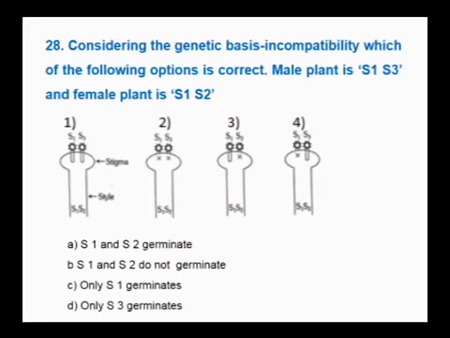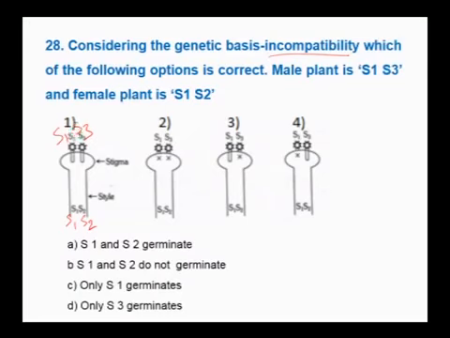Consider the genetic basis of incompatibility; which of the following options is correct? The male plant is S1, S3, so all the gametes are S1 or S3. It is not very clear in the diagram. Whereas the female plant is S1 and S2, so the eggs are S1 and S2 in all cases. What is incompatibility? If the pollen grain from the same flower or the same plant falls on the stigma, germination does not occur.